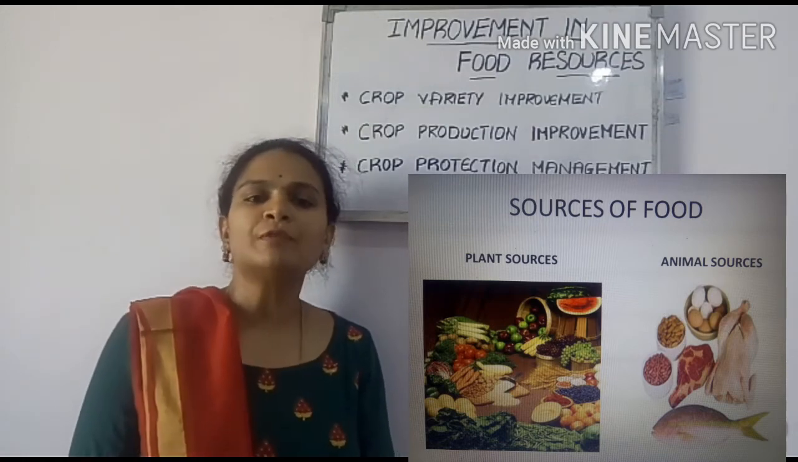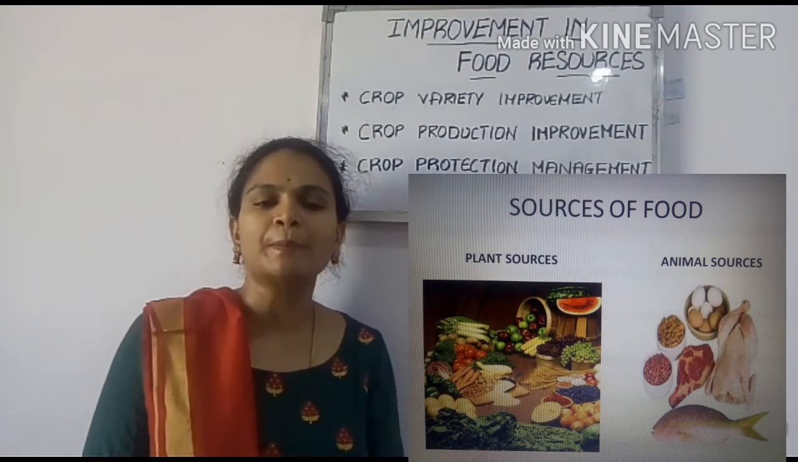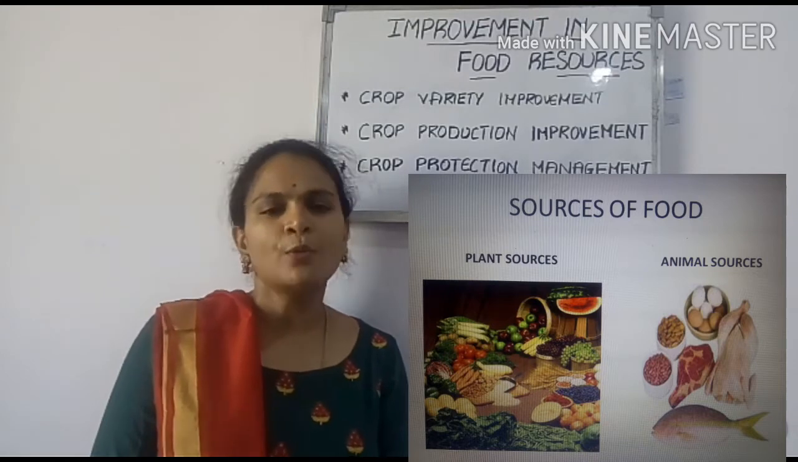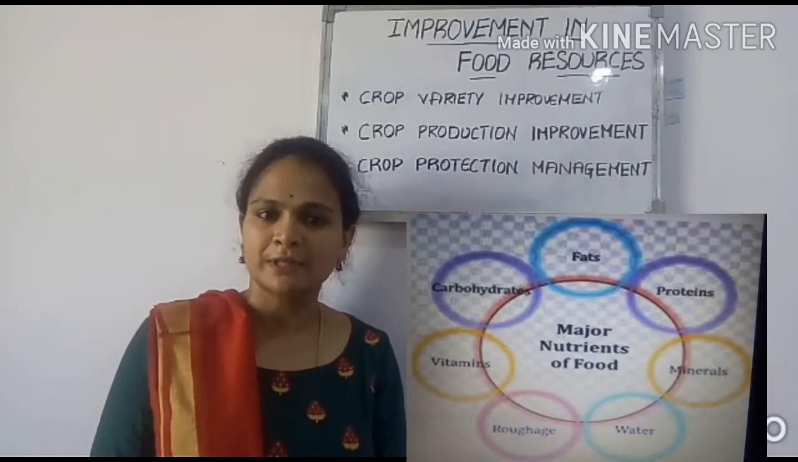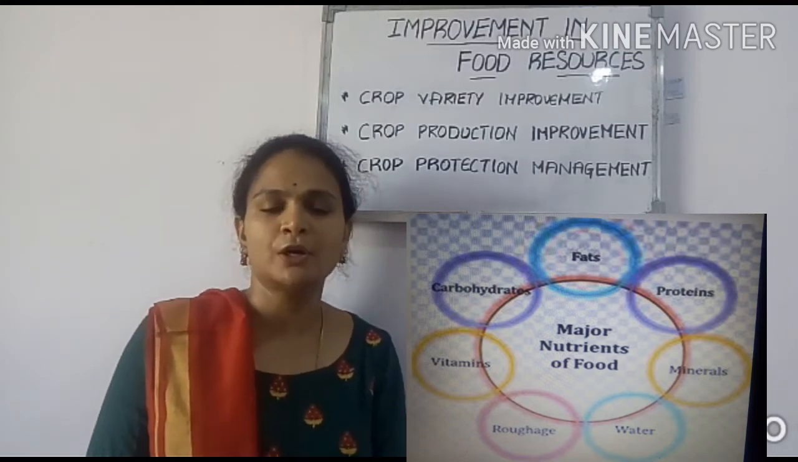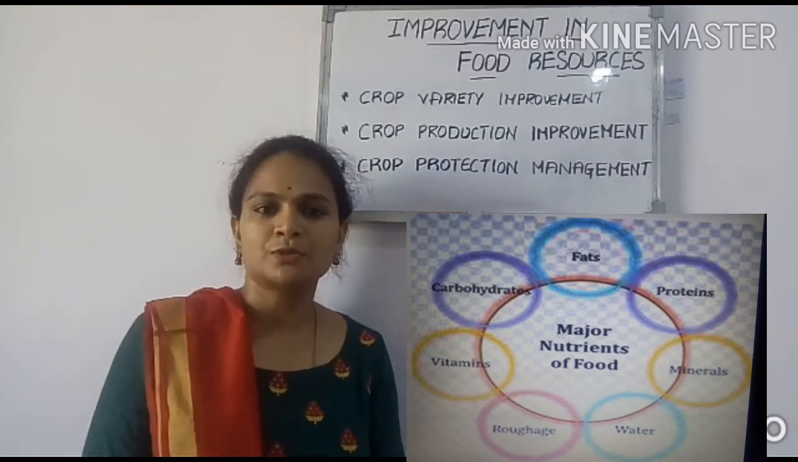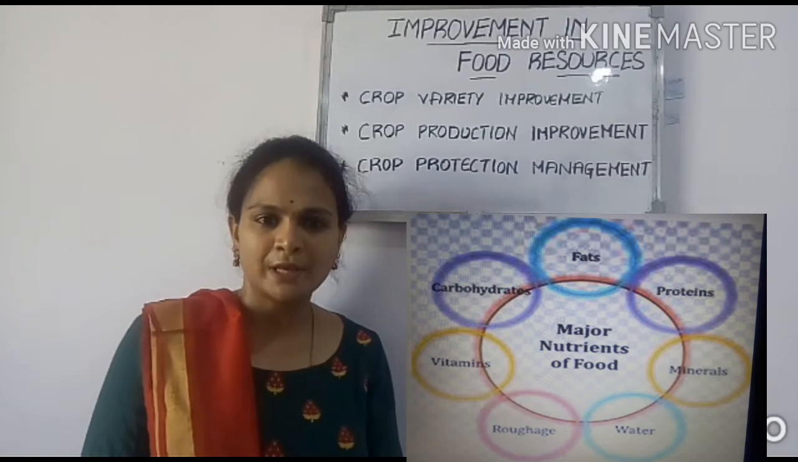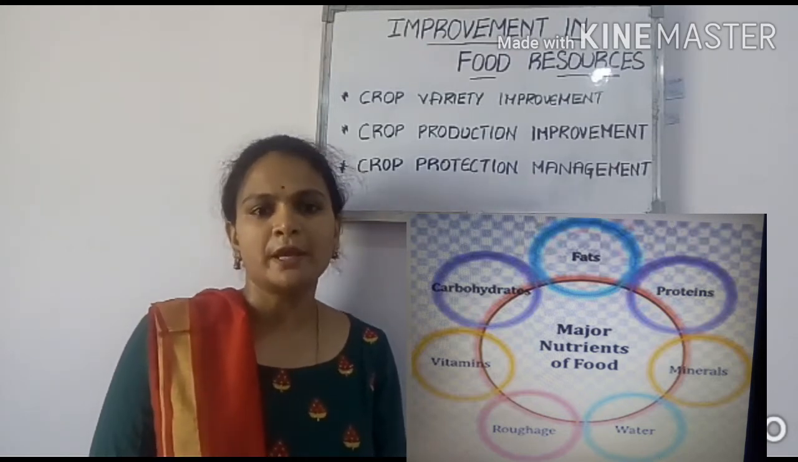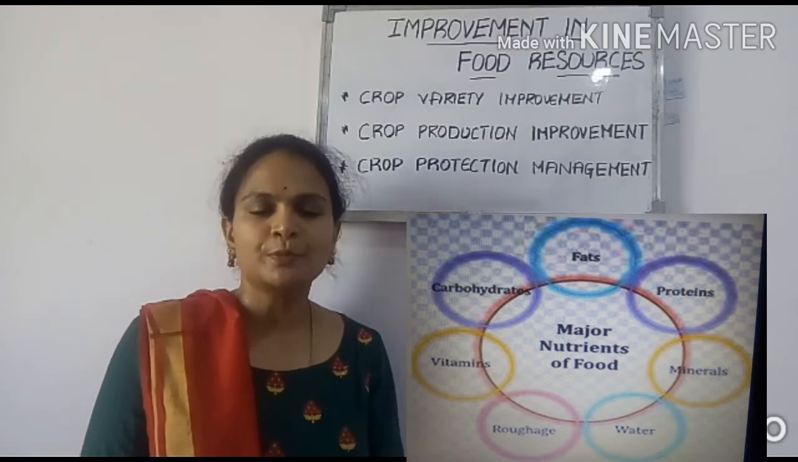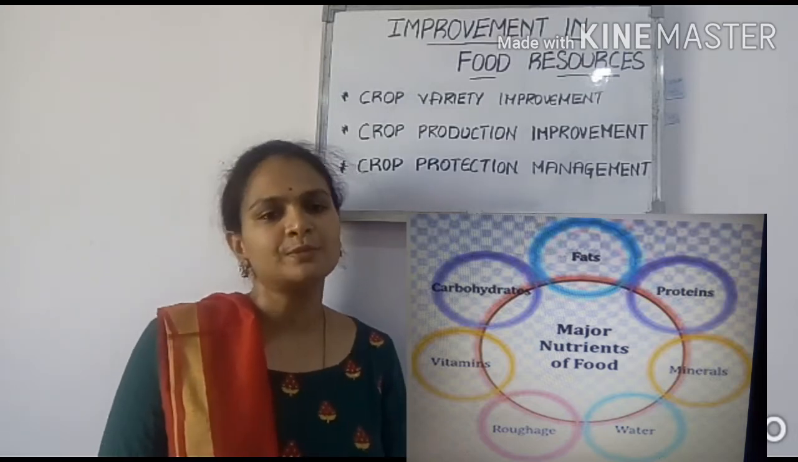Okay, so when we are taking the food from plants and animal sources, what do they contain? Do they contain any components, children? Yes, right. We have learned this in your earlier classes in middle school. What are the components present in food? They are carbohydrates, proteins, fats, vitamins, minerals.